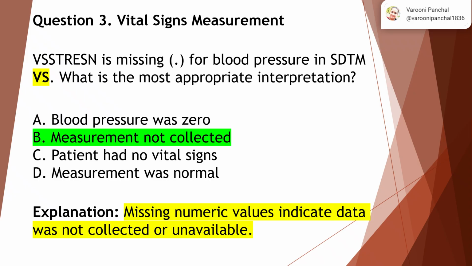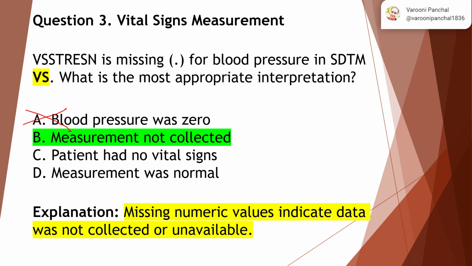VSS-TRESN is missing, right? For blood pressure in SDTM, VS, which is vital signs. What is the most appropriate interpretation? Now option A says blood pressure was 0. No. Now as we know, that is a difference between missing and 0. So 0 and missing, they are not equal, right? So patient has no vital signs.